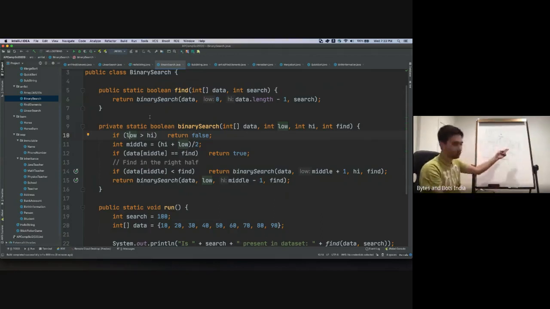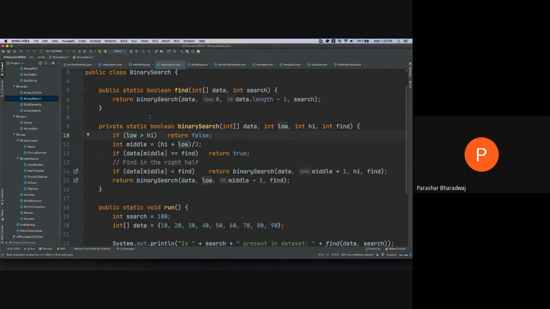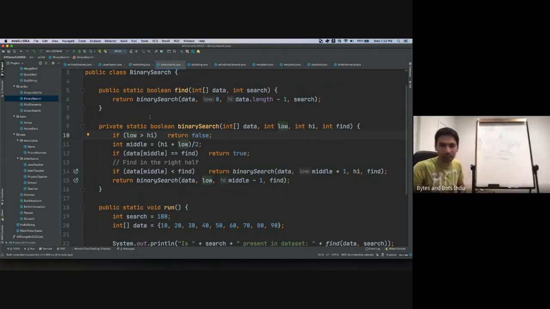Now our low has crossed the high, which means we have seen every element to the left. There's no point in going any further in left or right. Wherever the two indexes cross, it means we have inspected everything. We didn't find anything.